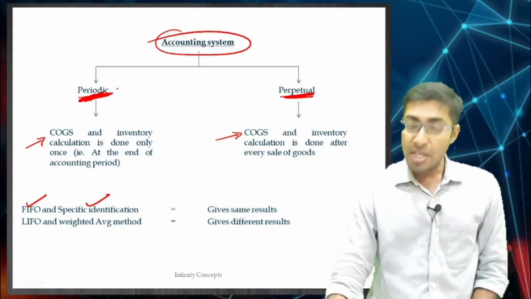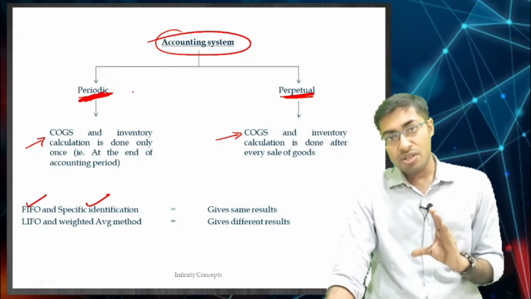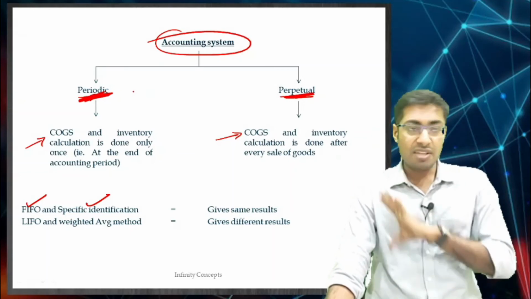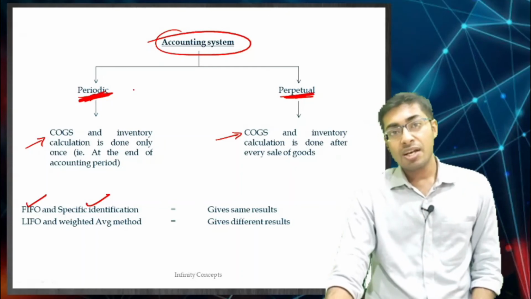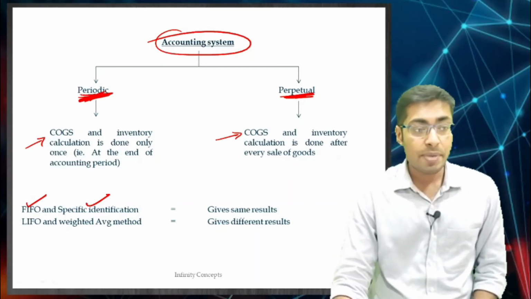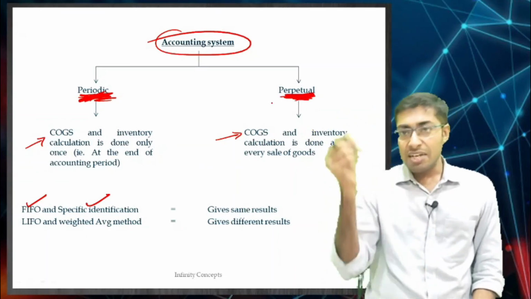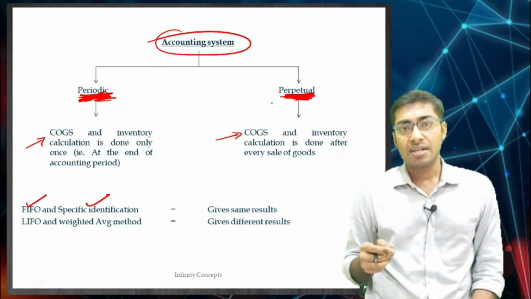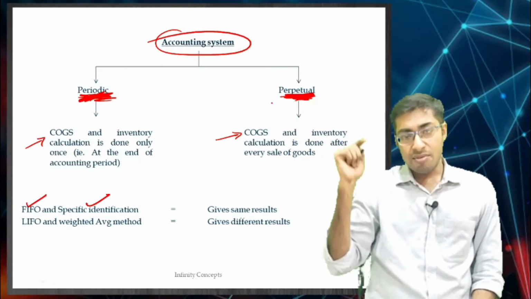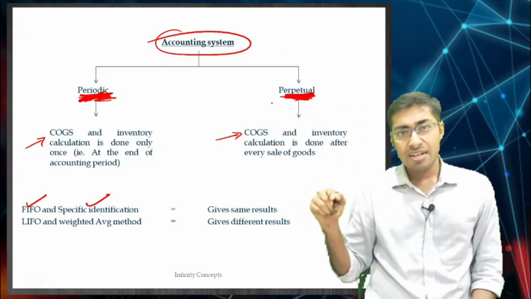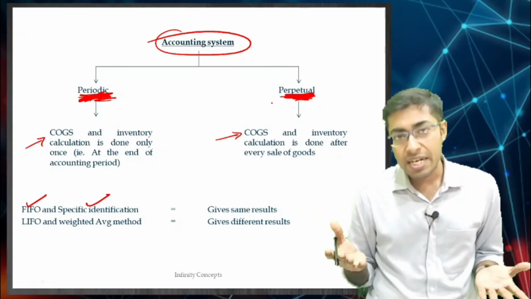If you are using the periodic accounting system, that will give you a different answer. All the lower strata ones in LIFO are going to go out, or with weighted average, the final weighted monthly weighted average of the whole year is going to go out in your LIFO when you are using the periodic method. But when you are using the perpetual method, it becomes very haphazard. The LIFO that you use is going to become very haphazard, the way we saw. There was 9, there was 10, then there was some 13, 14, 15, 16, all of those were coming. In between, 8, 10 and all were not there in your COGS.